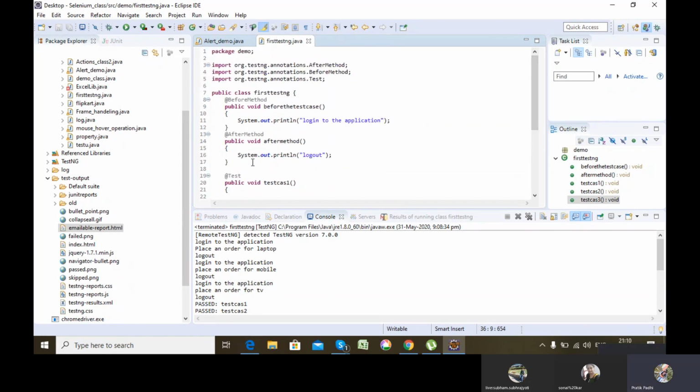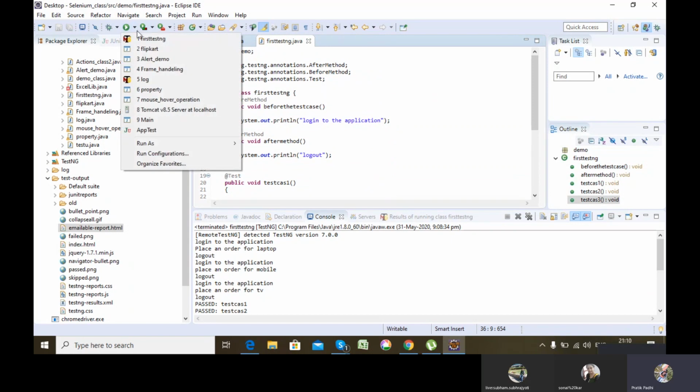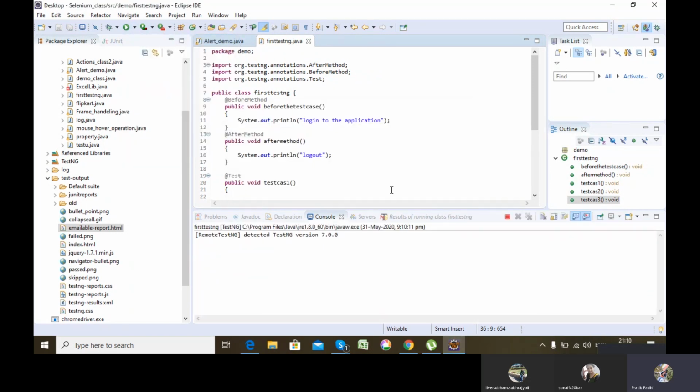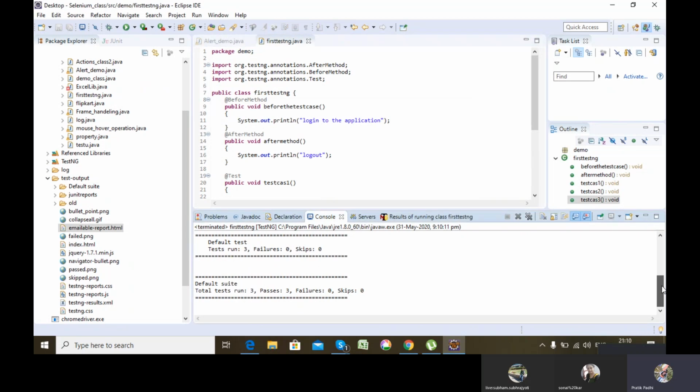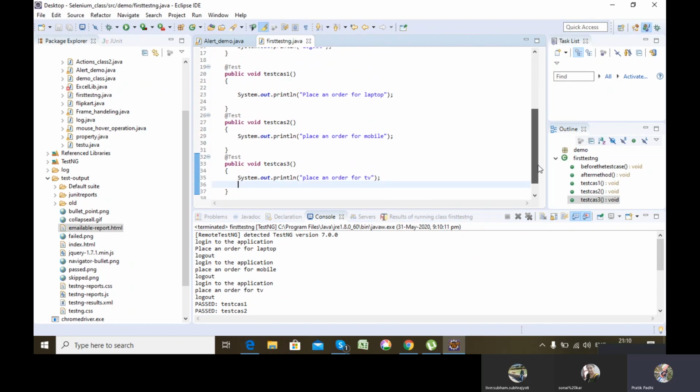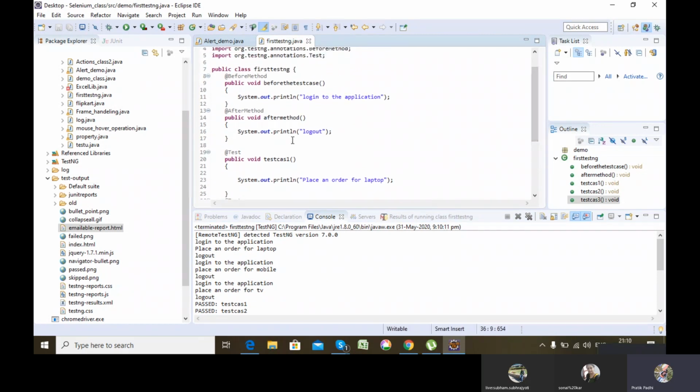See, here I wrote it in after method. Let's see if it's getting executed after every @Test or not. See, logout got executed after every @Test. So the repeated work we can write in before method and after method. It will get executed before every @Test, and after every @Test.